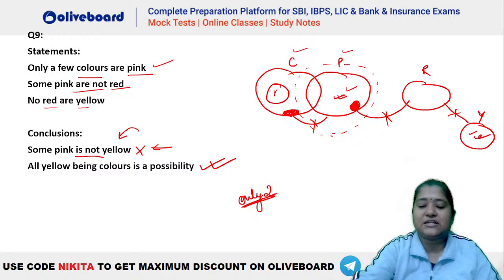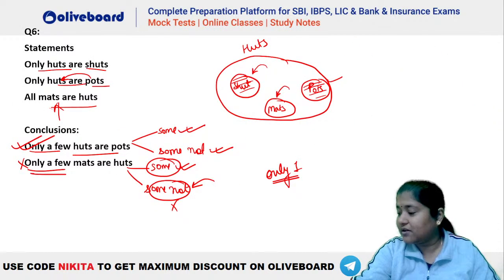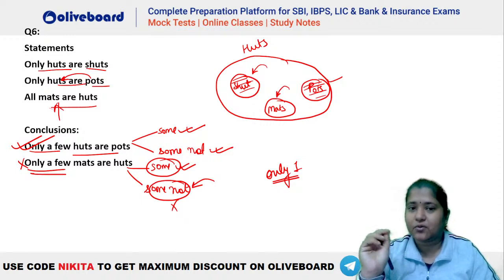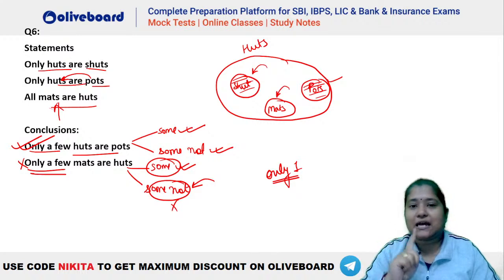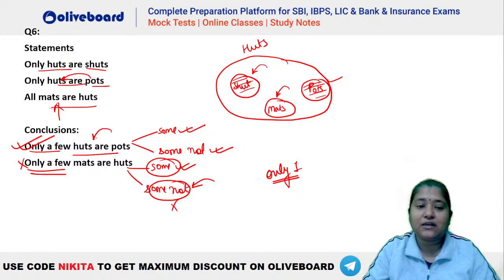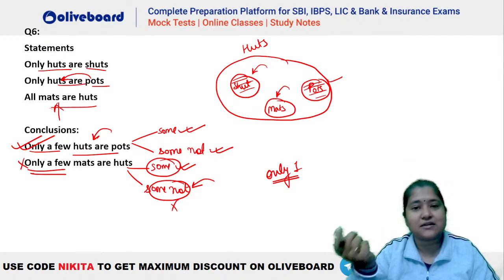Okay. Now Rajesh has a doubt in question number 6. Okay. What was the doubt here in question number 6, Rajesh? Dekho, when you have only a few in the conclusion, you will have to check whether you are getting some plus some not. Okay, if you are getting some plus some not both, then only that particular conclusion will be true. Okay, like here, if you have only a few huts are pot, that means you should have some huts are pot as well as some huts are not pot.